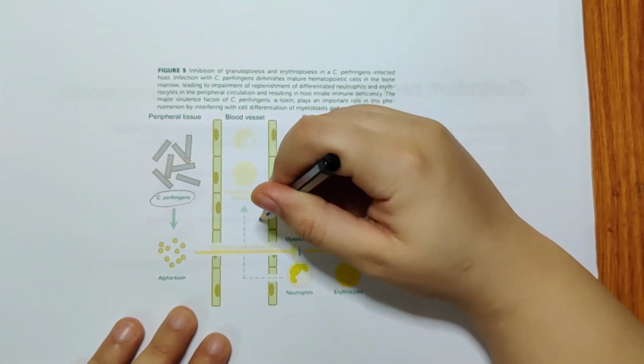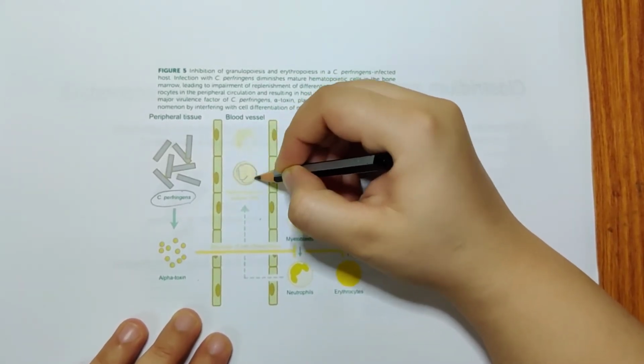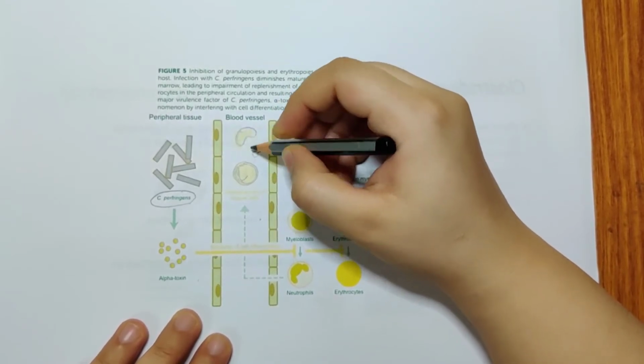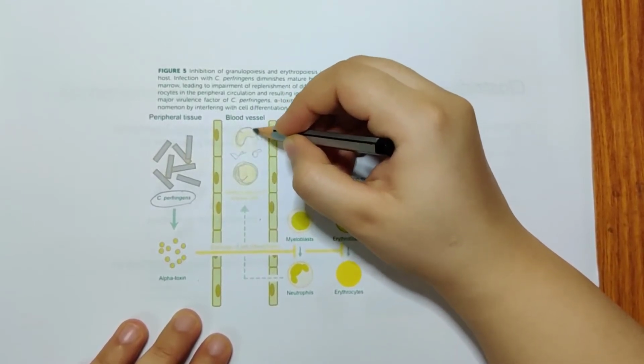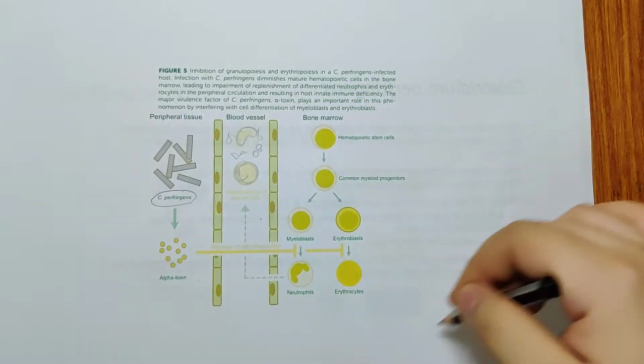Inside the blood vessels, what will happen? All the RBCs will start deforming. Okay, these will start deforming, start breaking up. Okay, and this can also affect your bone marrow.